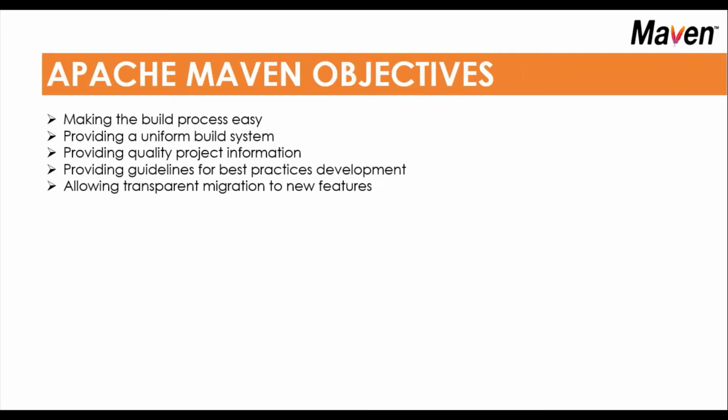Apache Maven objectives. So, making the build process easy, providing a uniform build system, providing quality project information, providing guidelines for best practice development, allowing transparent migrations to new features. Overall, if we compare with previous tools like Ant, Maven is better, especially in Java projects.